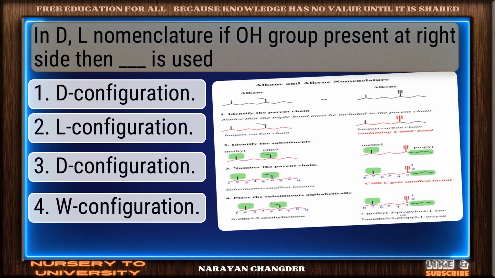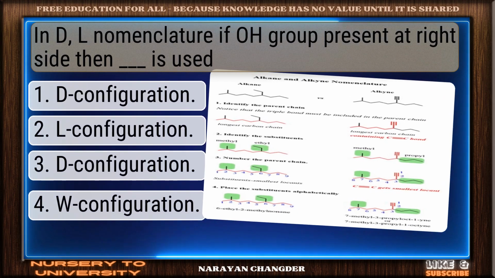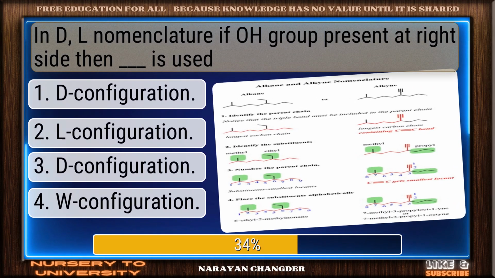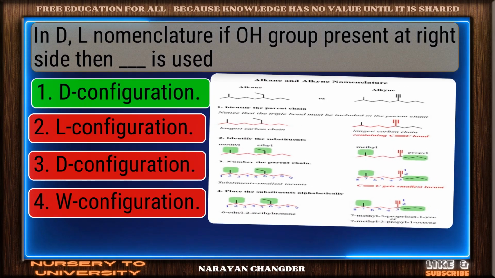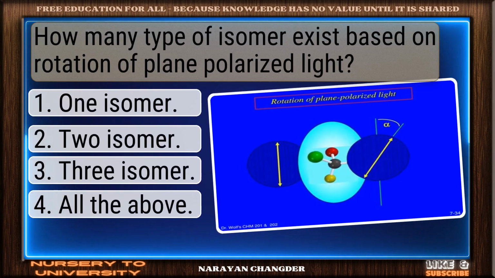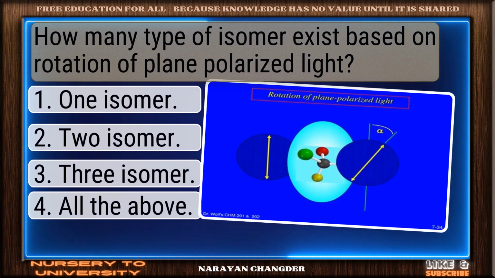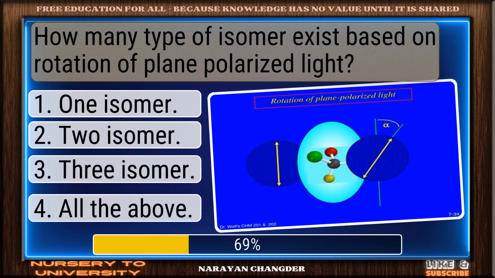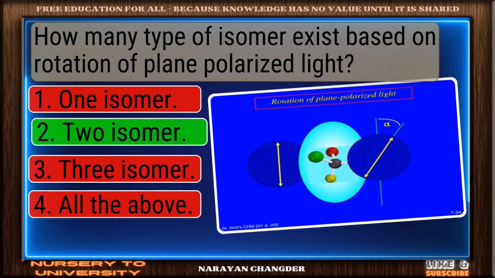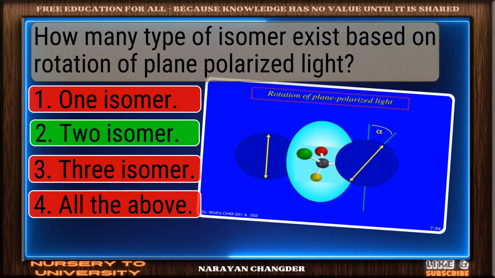In D, L nomenclature, if the OH group is present at the right side then dash is used. Well picked. D configuration is the correct answer. How many types of isomers exist based on rotation of plane polarized light? You got it. Your choice 2 isomers is right.